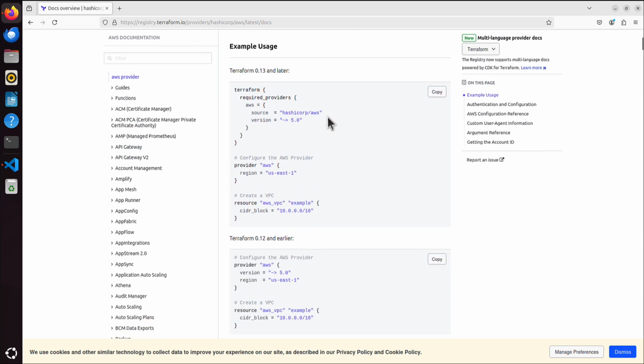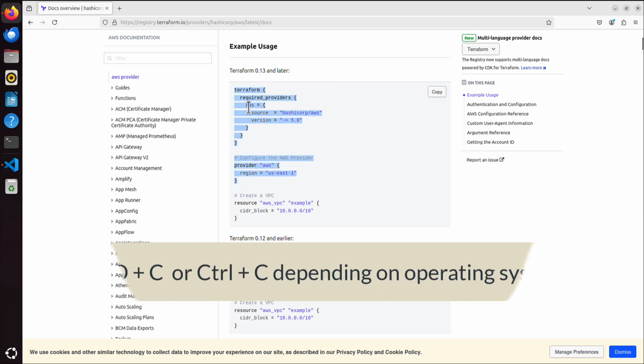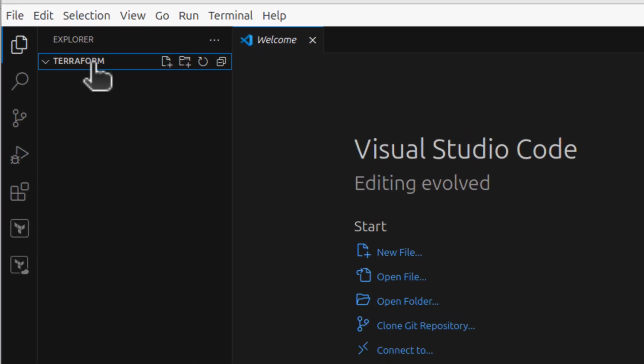They say that's how it's done, but they also have the resource here. We are not going to create a resource yet. We are just interested in the provider itself. So let me just copy this part with Command C. Now let's go back to VS Code, and in my folder, I have here little icons, new file, and I will create a new file, and I will call it provider, and I will add extension .tf.